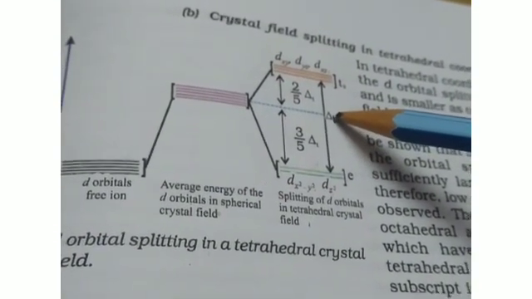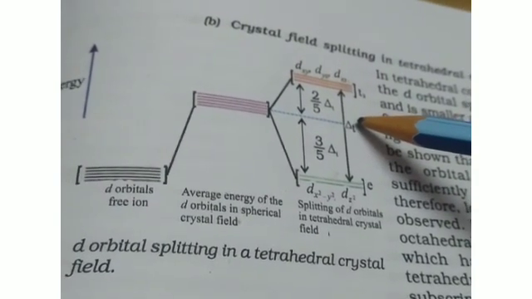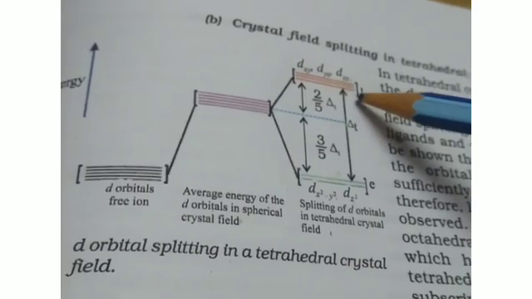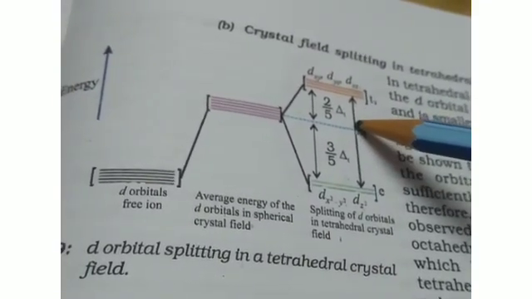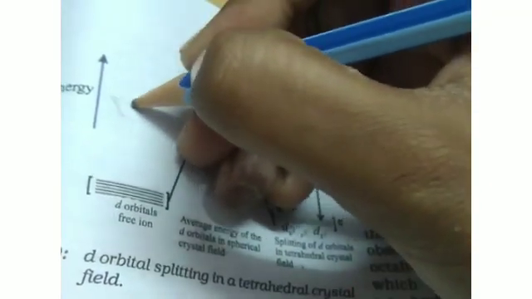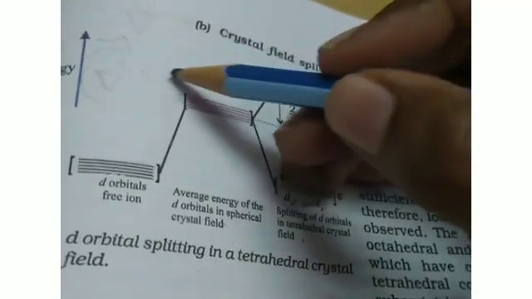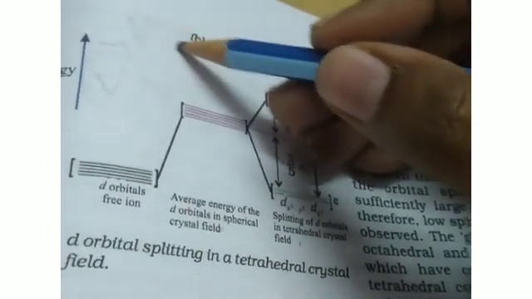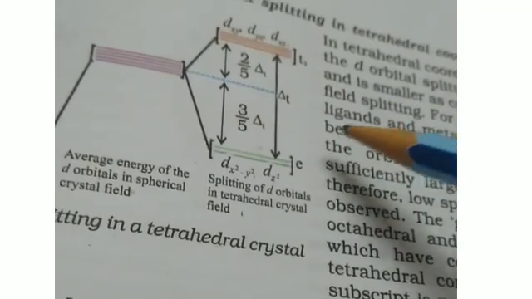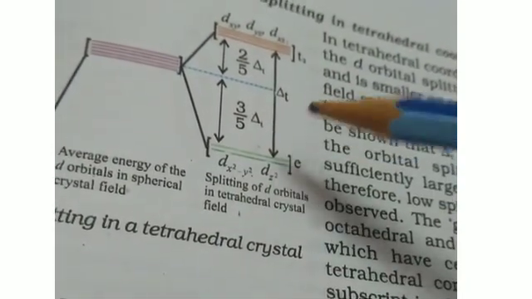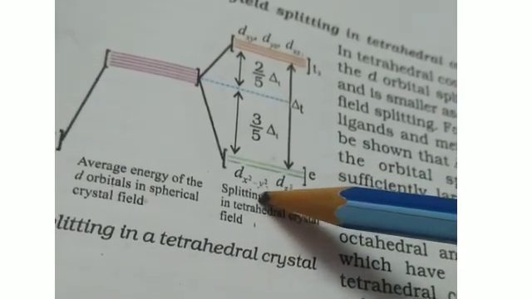Then it is observed that delta T is considerably less than delta O. So when we consider delta O and delta T, delta T will be less than delta O. This delta T will be equal to 4 by 9 delta O. Okay, so this is the splitting in the case of a tetrahedral complex.